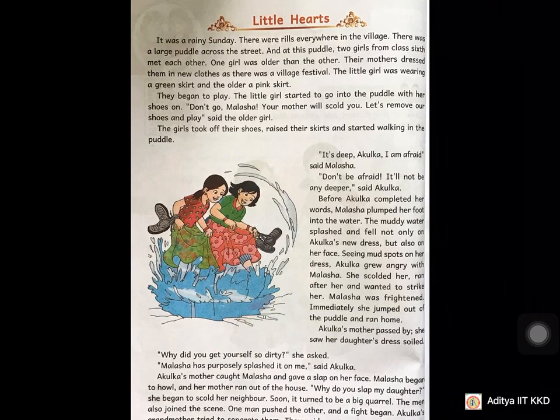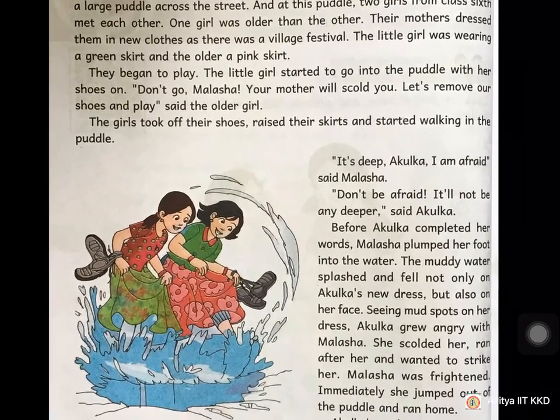They began to play. What did they start? They started playing. The little girl started to go into the puddle with her shoes on. Who is the little girl? The girl dressed in a green skirt is the little girl, and she has started stepping into the puddle. What's the meaning of the word puddle? A small amount of water collected on the ground. So she has started stepping into it. And what did she do? With her shoes on, without removing her shoes. She was about to get into that puddle. Then who spoke?